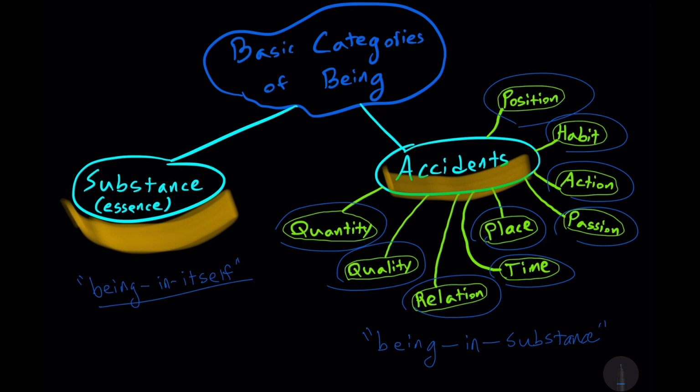So first off, for example, we have quantity. Now, a substantial nature is distinct from any of its quantitative features. So any particular zebra in the world is not identical, for example, to its mere height. Clearly, its quantitative dimensions depend upon the zebra's existence as a real object that can be measured. It exists in an extended way with height, width, and depth. This allows us to see the zebra.